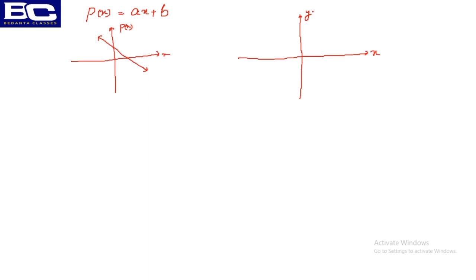I'm not doing anything. I'm simply replacing the value of p of x as y, and the same graph I am drawing here. So can I write now this? Check it out here. This particular thing, now I am writing it. Why? Because I'm simply replacing the p of x value as y is equal to ax plus b. Is it correct? Yes.